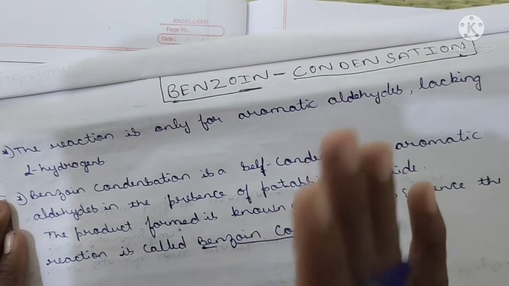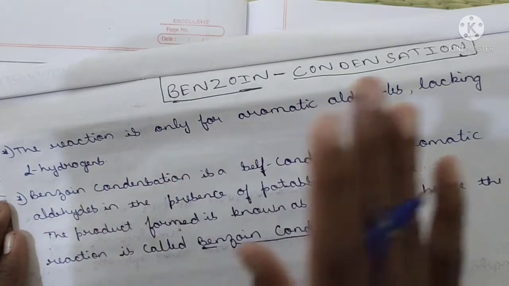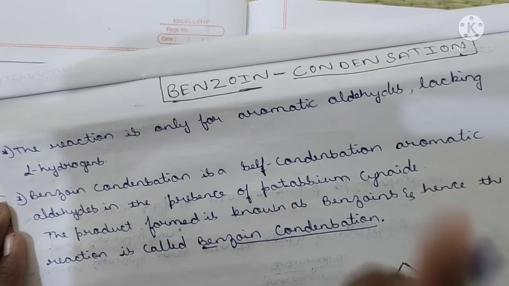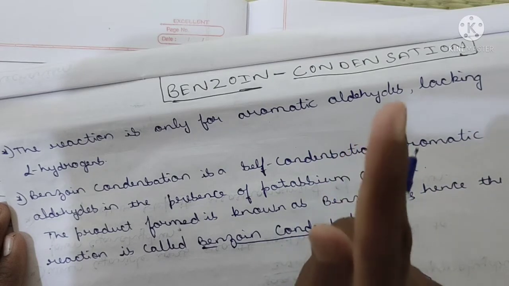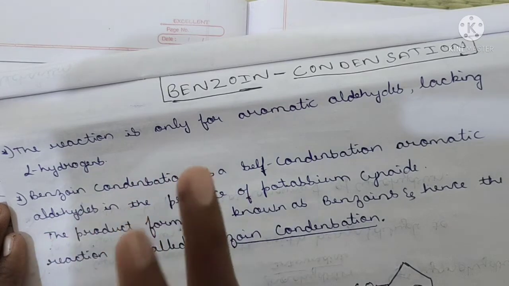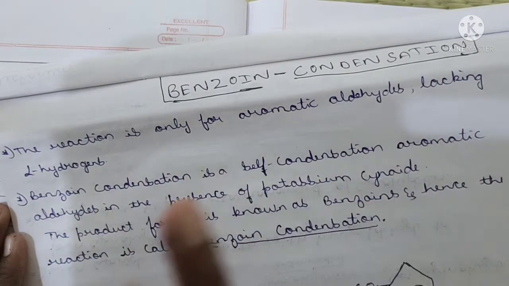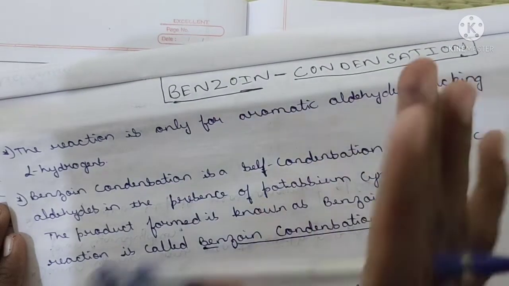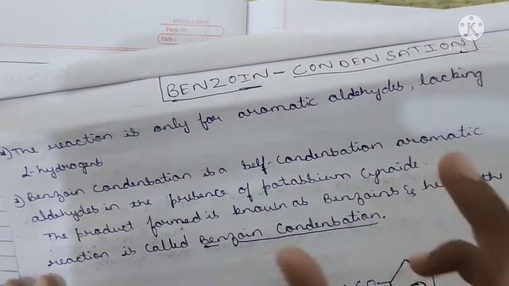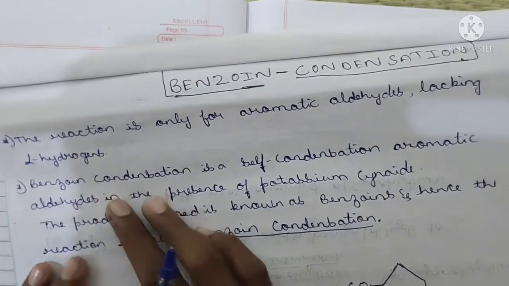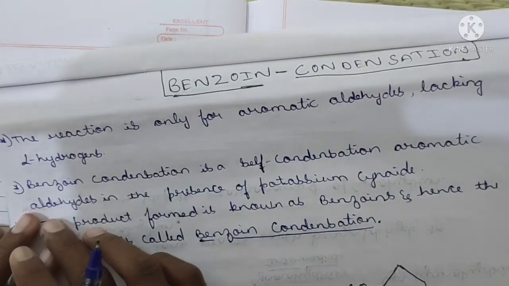You remember one basic concept: all the condensation reactions lack alpha hydrogens. Only one exception, that is aldol. Aldol condensation has alpha hydrogen. Remaining, this aldol and cross aldol aside, the remaining three to four types of condensation are based on the lack of alpha hydrogens. You remember this. Okay, you make the difference and remember. Then let's study the character of this benzoin condensation.